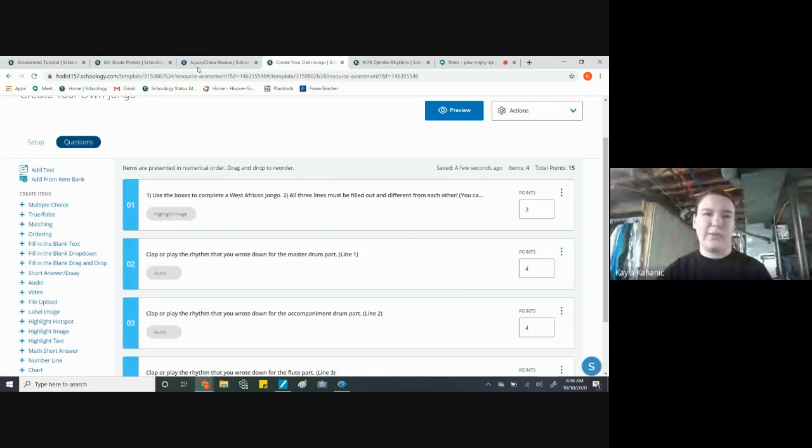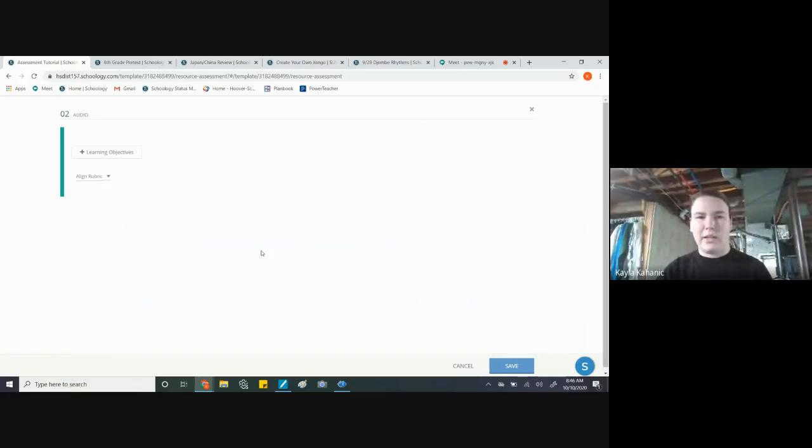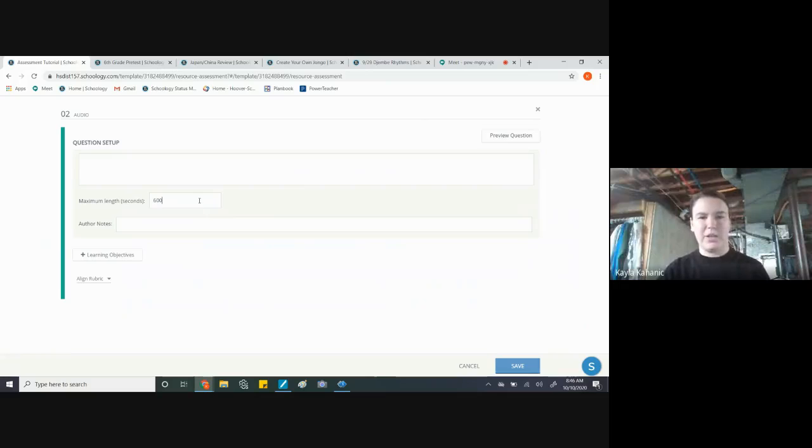My 2 favorite things, though, are probably the, what's it called? The audio and the video tool. So these tools are, if you want to get direct feedback, the students can't really cheat. I mean, I guess they could read off of a screen or something like that, but I feel like that's pretty easy to tell based on the student's tone of voice and things like that. But you can click on audio or video question. If you click on audio, you can make it however many seconds you want, put in directions, clap, rhythm.